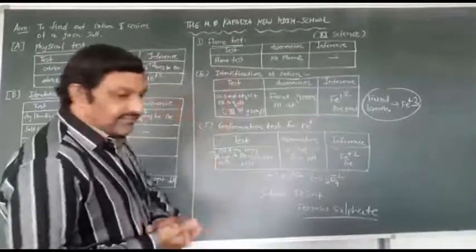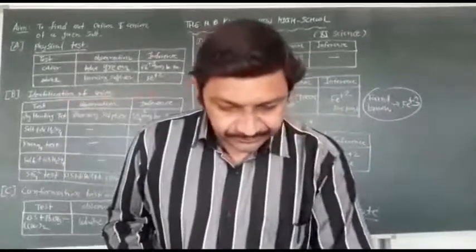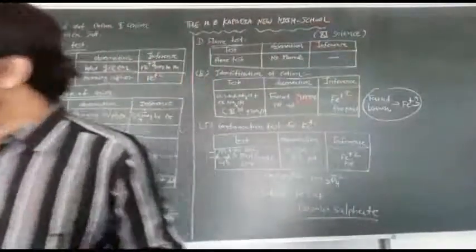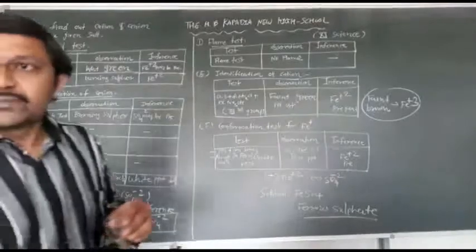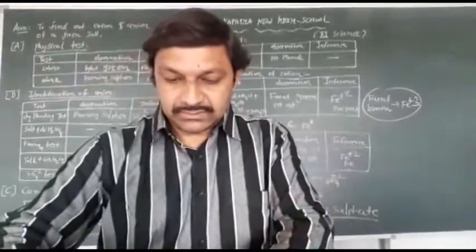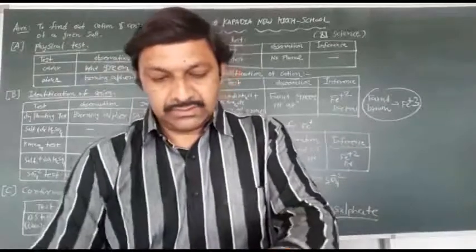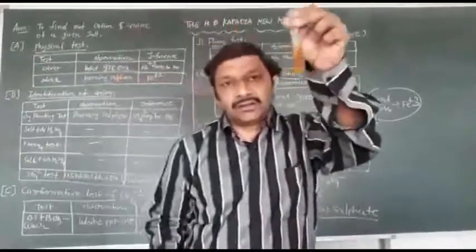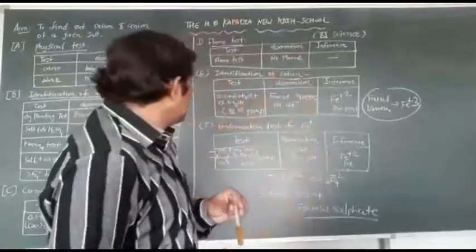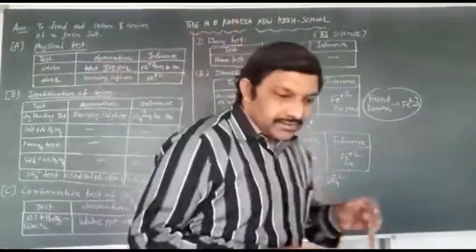Now in the confirmation test, the precipitate is dissolved in nitric acid. So your precipitate will dissolve in nitric acid. Then add potassium ferricyanide.